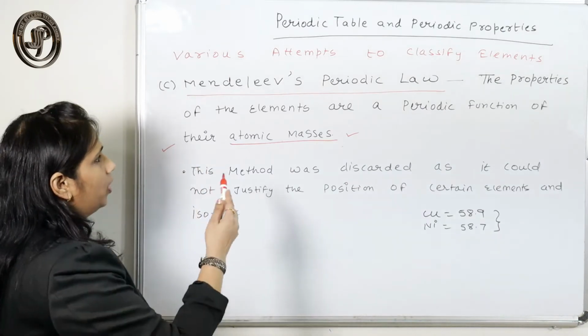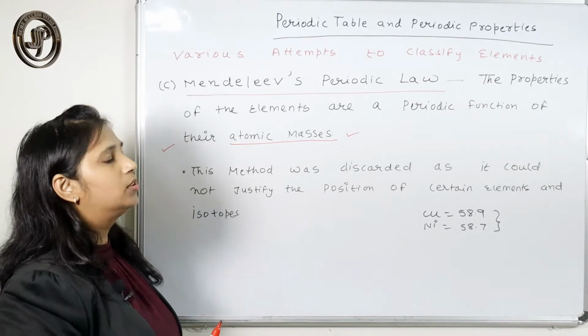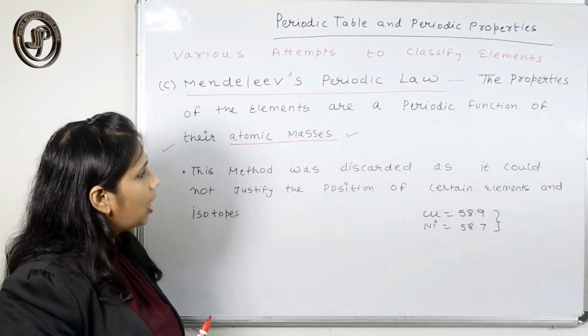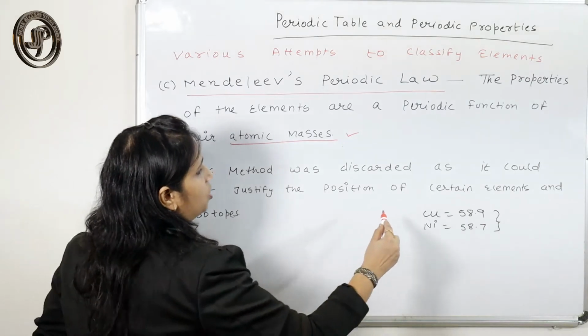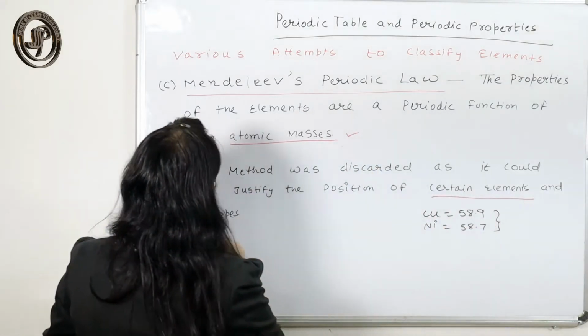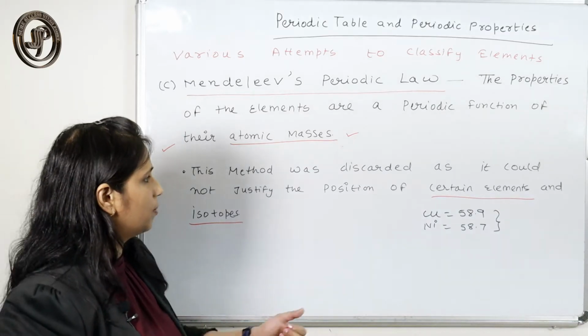That is what he stated in his law. But this law was also discarded as he could not justify the position of a few elements and the position of the isotopes in the periodic table.